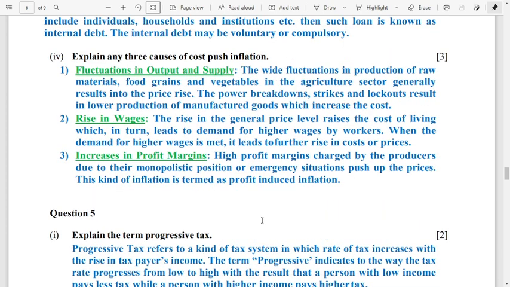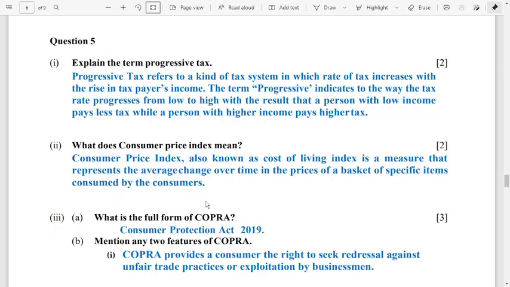Question number 4, explain 3 causes of cost push inflation. Fluctuation in output and supply, rise in wages, increase in profit margins. Number 5, explain the term progressive tax. It is mentioned over here, you can write it down. The next one is, what does consumer price index mean? Consumer price index, also known as cost of living index, is a measure that represents the average change over time in the prices of a basket of specific items consumed by the consumers.